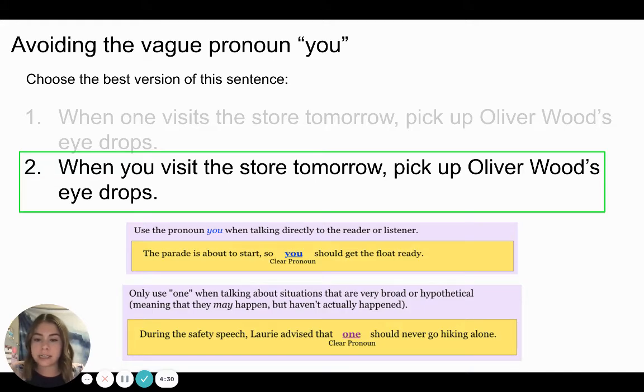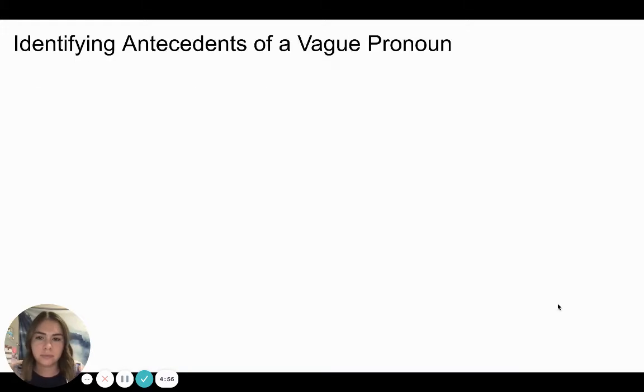For example, the parade is about to start, so you should get the float ready. In that case, again, it is appropriate to use the clear pronoun you. Only use one when talking about situations that are very broad or hypothetical, meaning that they may happen but haven't actually happened. For example, during the safety speech, Lori advised that one should never go hiking alone. In this case, one is a clear pronoun because it's a very broad or hypothetical situation.